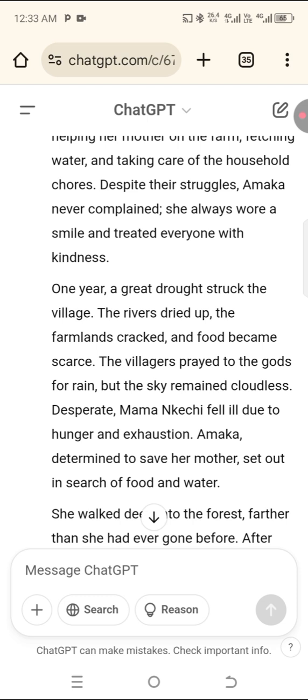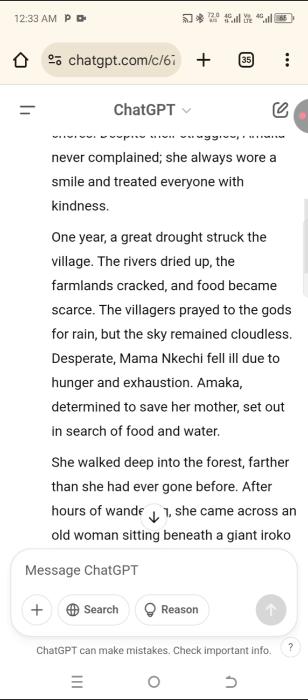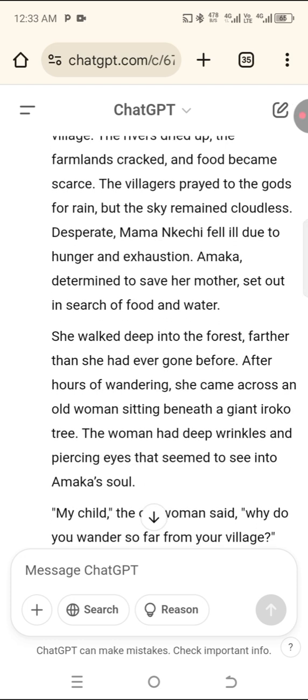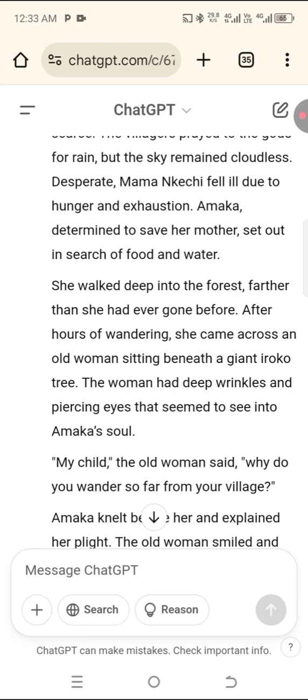She wore a smile and treated everyone with kindness. One year, a great drought struck the village. The rivers dried up, the farmland cracked and food became scarce. The villagers prayed to the gods for rain, but the sky remained cloudless. Desperate, Mama Nkechi fell ill.